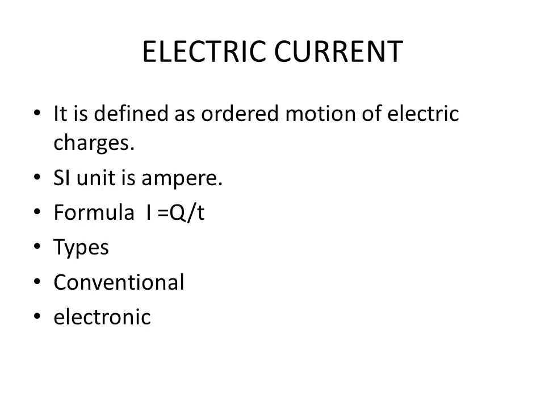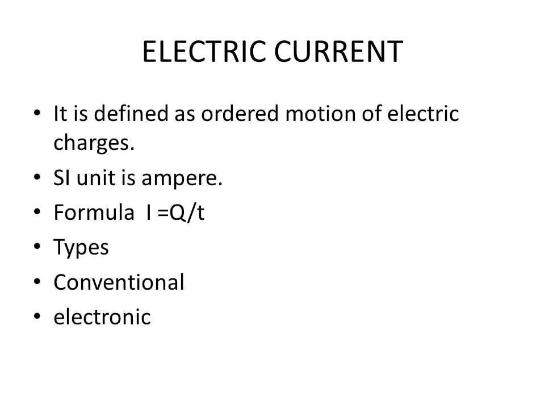Electric current is defined as the ordered motion of electric charges. When electric charges flow in a wire, they form electric current, and its symbol is capital I. Its SI unit is ampere, and its formula is I is equal to Q upon T, where Q is charge and T is time.